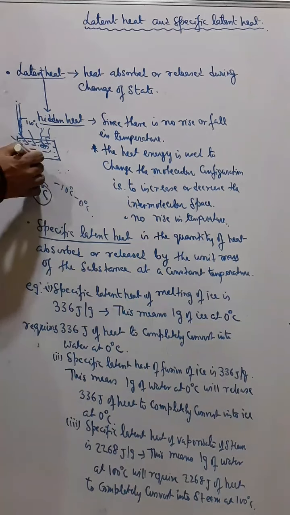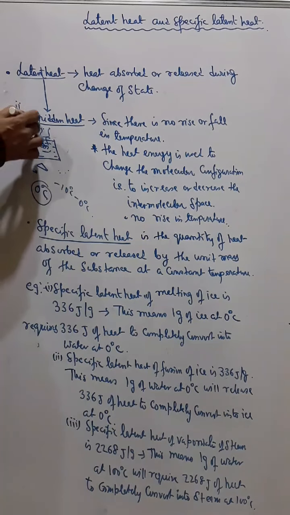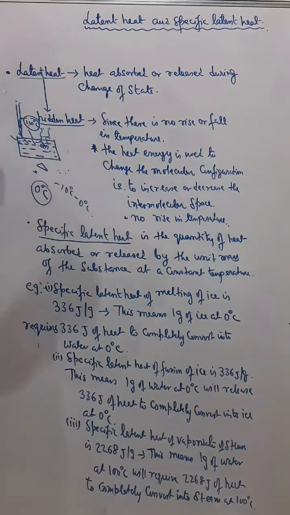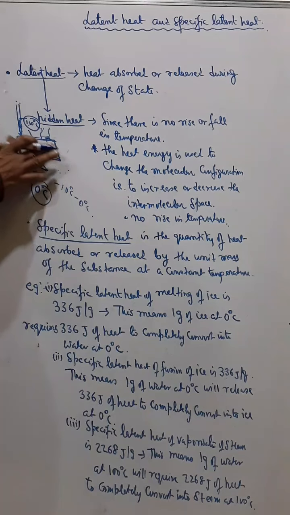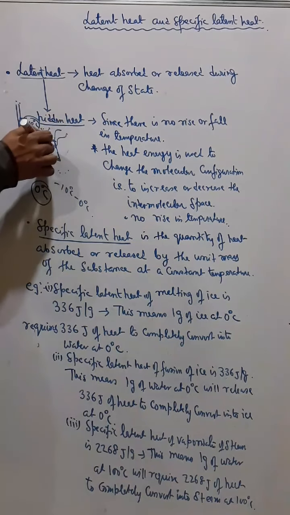And again the temperature, on reaching 100 degrees Celsius, stops at 100 degrees Celsius. Now again the temperature is not increasing, and the temperature will remain at 100 degrees Celsius unless the whole of the water has converted into steam.